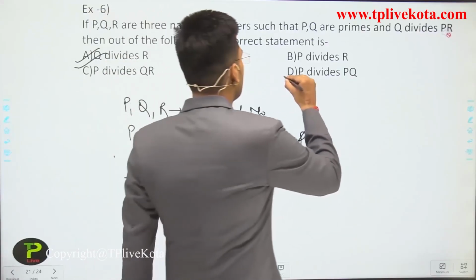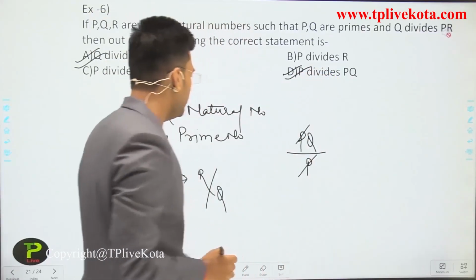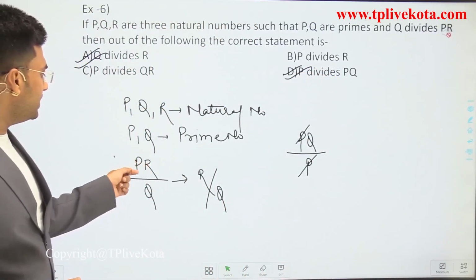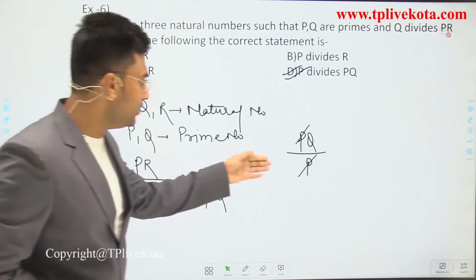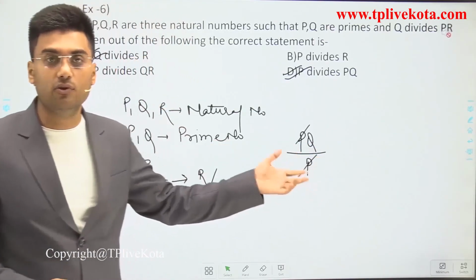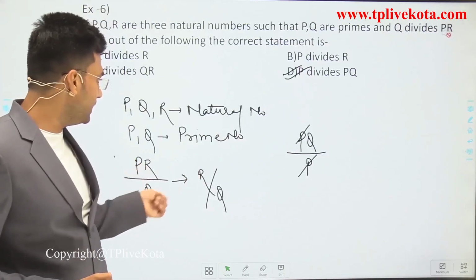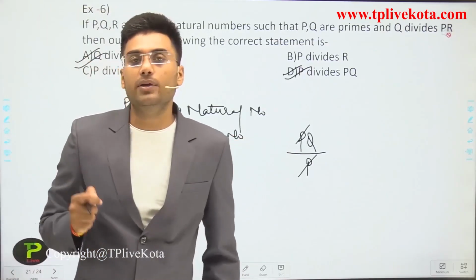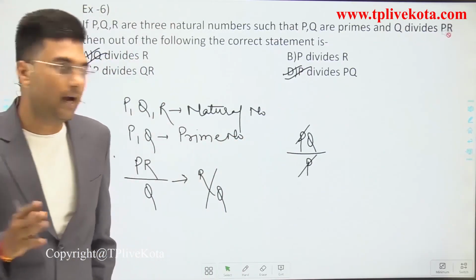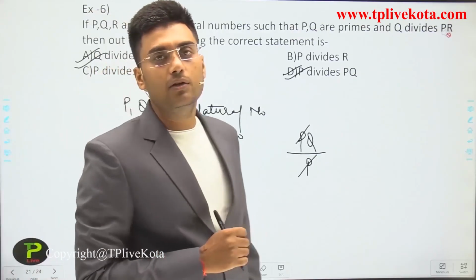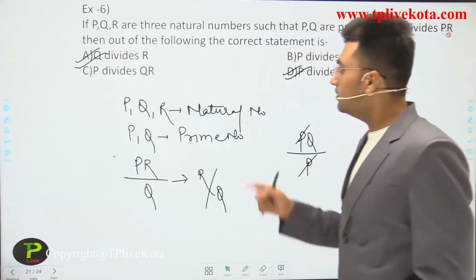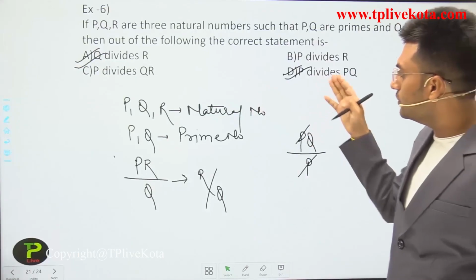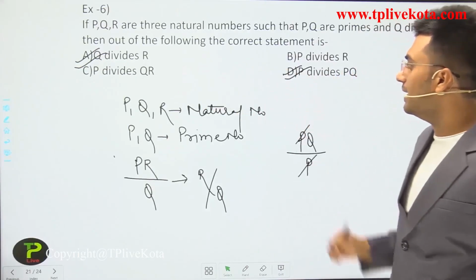So D is also correct. Here PR means P multiplied by R and PQ means P multiplied by Q. If you got confused about the meaning of PR and PQ, then PR means P multiplied by R and PQ means P multiplied by Q. So for this question we have two correct options, A and D.